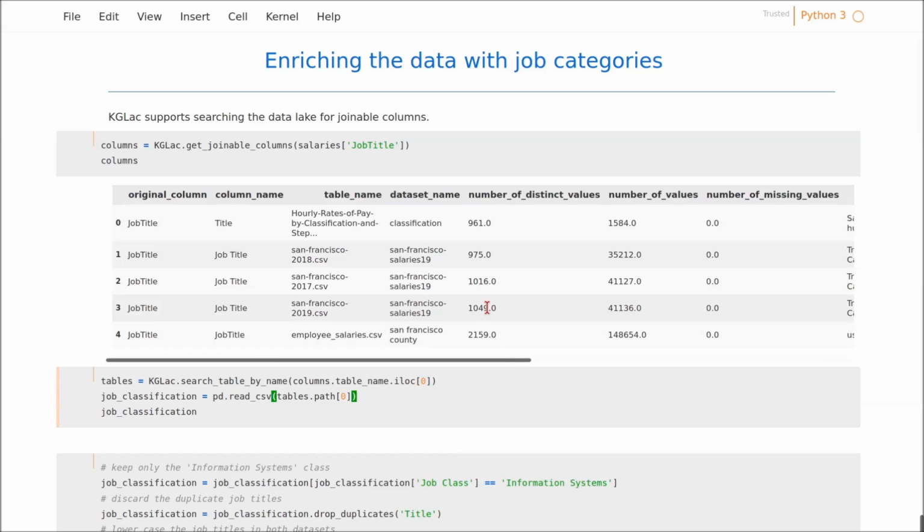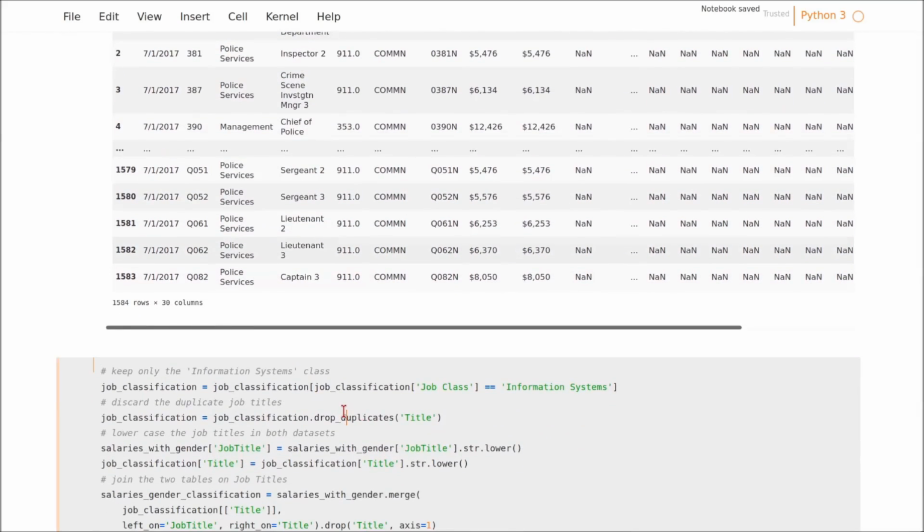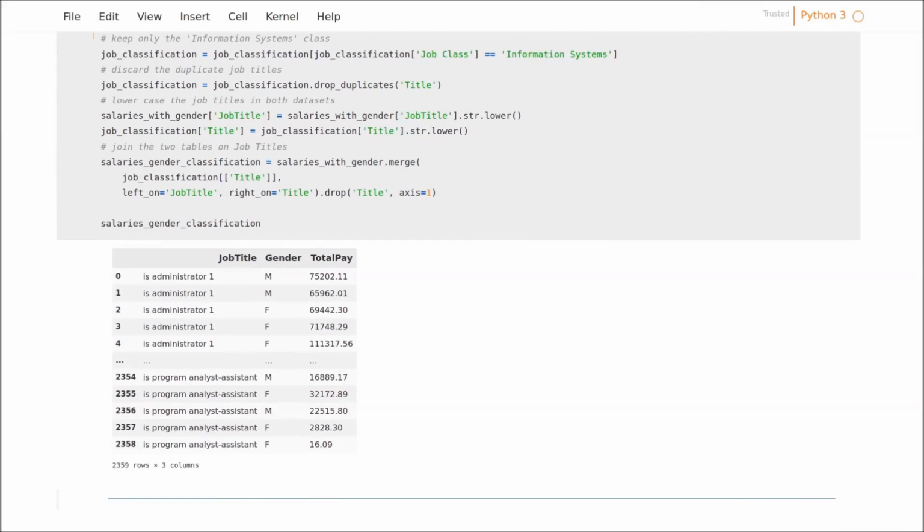I see here I have multiple matches. I will load the first table because it looks like it might contain job classification. This looks interesting. I can see there is a job title as well as a job class, which is exactly what I'm looking for. Using native pandas APIs again, I will keep only job titles belonging to the IT class and join it with my salaries table to have records only from the tech industry.